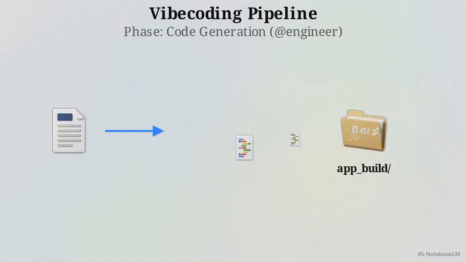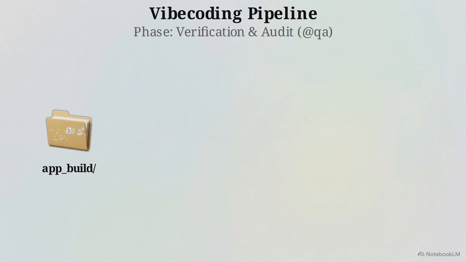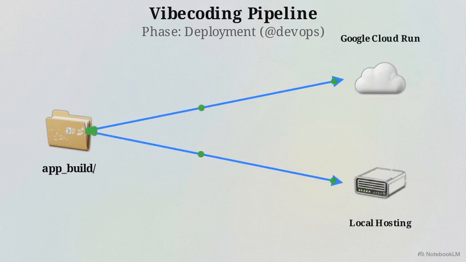It reads the specification, scaffolds the back-end and front-end structures, and writes the complete codebase directly to the build directory. Next, the QA engineer scans that build directory. It checks the code against the original specifications, hunts down unhandled errors or dependency mismatches, and rewrites the files to fix them. Finally, the DevOps agent analyzes the verified stack.